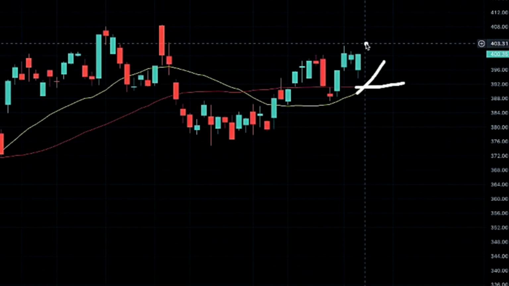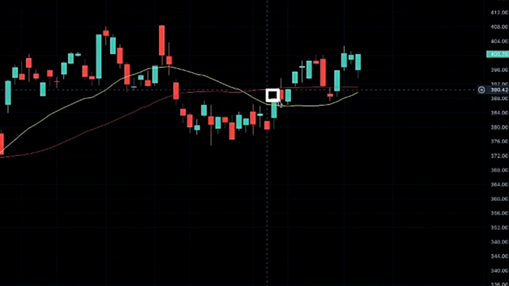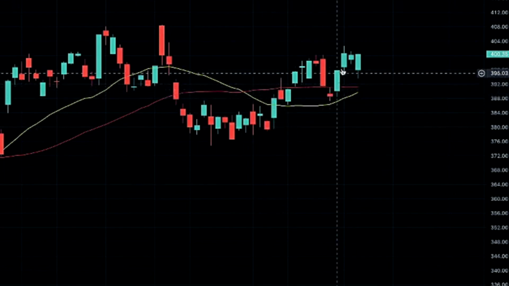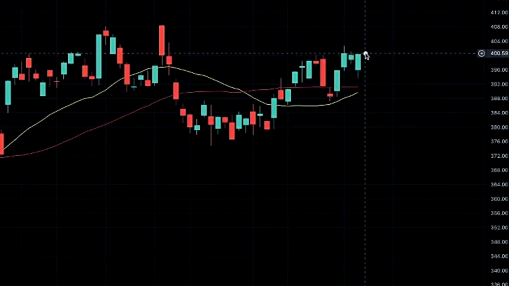Tomorrow we have GDP and initial jobless claims. Our prior initial jobless claims didn't come out as bullish as we needed, but our recent non-farm payrolls came out bullish, so we did get that spike. Now looking to see if we will get that initial jobless claims possibly coming out bullish. And GDP is not exactly expected to be better than worse. So we're going to see what happens here.